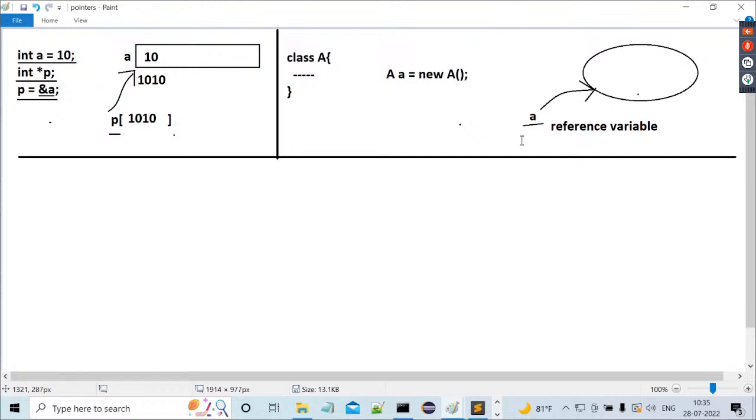That means if you want to answer this question, we have to understand clearly how reference variables are created in Java. If you understand that, then it's very simple to differentiate a pointer variable and a reference variable clearly. Right? Right. For the next 10 minutes, I'm going to talk about that internal object creation concept. Try to put more concentration. There we are able to understand what a reference variable is, what reference variables are able to store, and how a reference variable is different from a pointer variable.